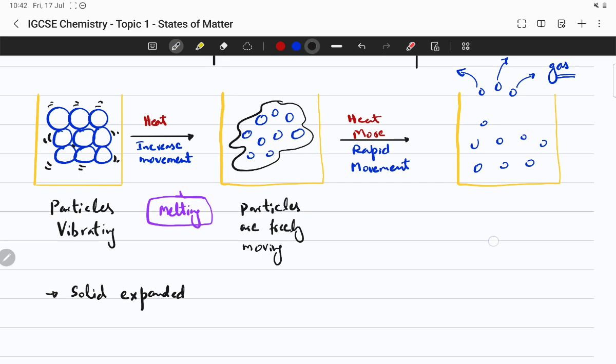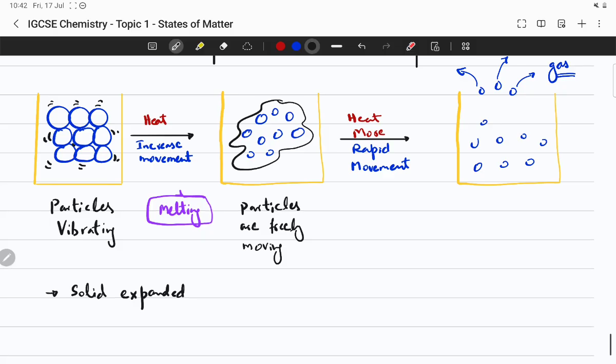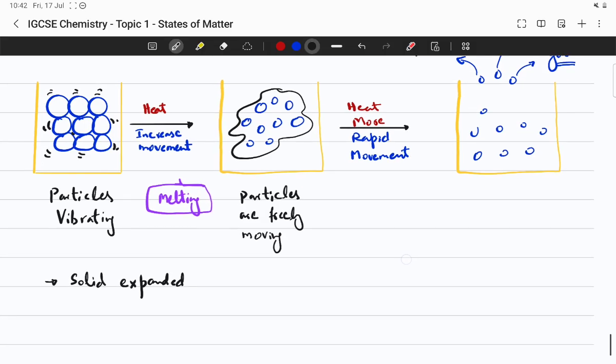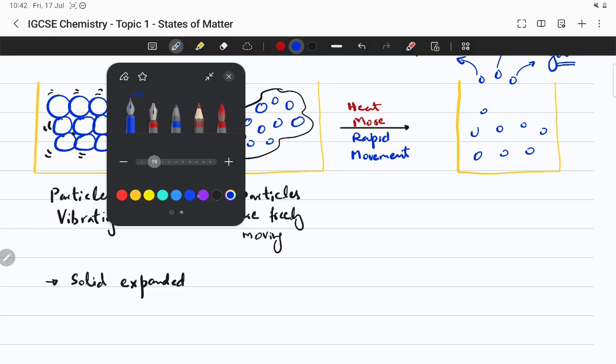You heat them further, more energy, they move faster, they collide more, the liquid expands. You can call it evaporation. If you keep heating it, the liquid will start boiling, so you can call it boiling.